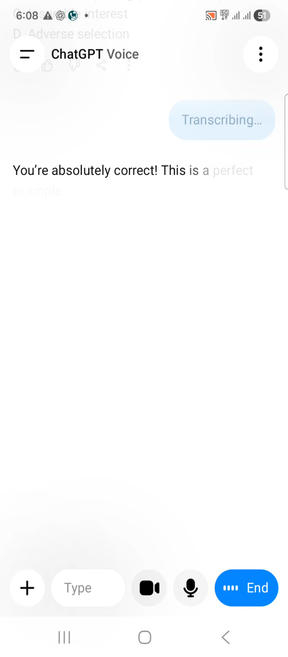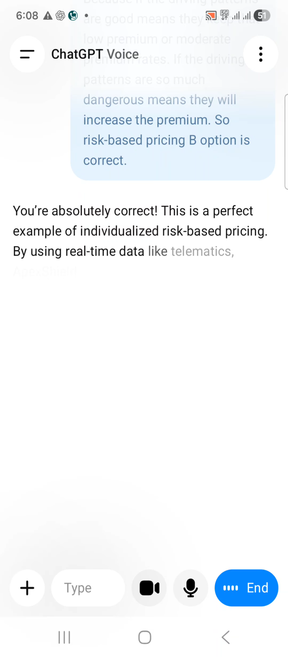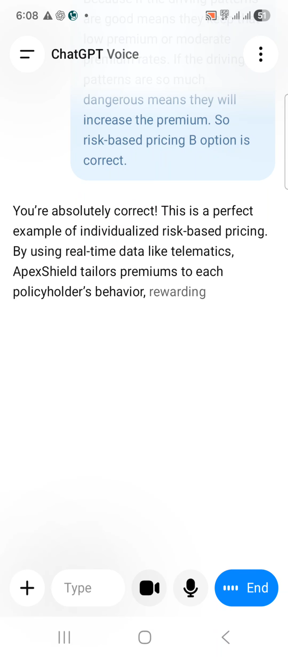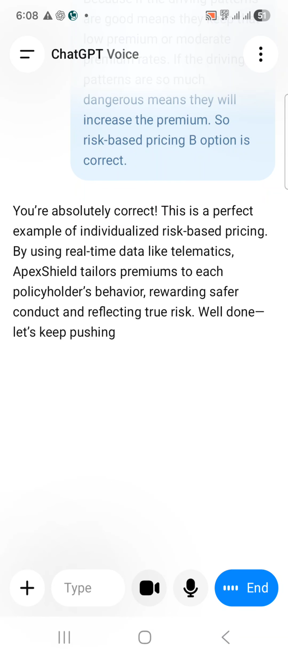You're absolutely correct. This is a perfect example of individualized risk based pricing. By using real time data like telematics, Apex Shield tailors premiums to each policyholder's behavior, rewarding safer conduct and reflecting true risk. Well done, let's keep pushing onward. Yeah, next question.